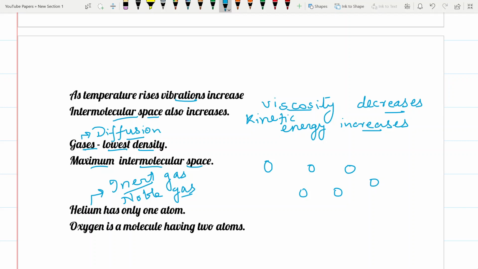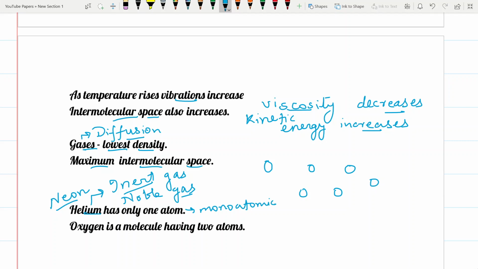They don't have the ability or even the requirement to go for any sort of chemical binding with any other atom of any element. More examples are helium and neon. Neon is also like this only. They belong to the same group of the periodic table. They are made up of only one atom. They are monoatomic. Mono means one.